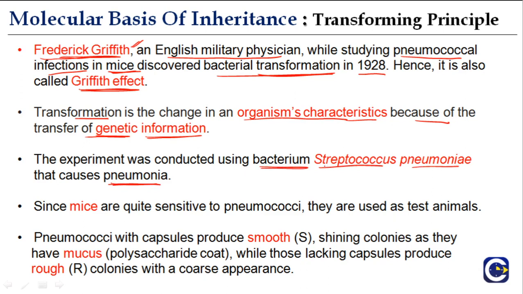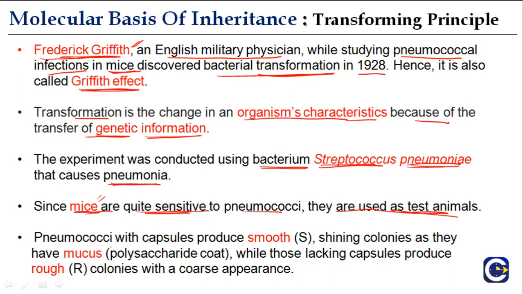Again, you have to remember this. By which bacterium is pneumonia caused? It is by Streptococcus pneumoniae. Again, in match the following questions, there can sometimes be this option as well. Since mice are quite sensitive to pneumococci, they are used as test animals, because when there is infection by Streptococcus pneumoniae in mice, they develop pneumonia and ultimately die. So this is the perfect test organism for this kind of experiment, and therefore they chose mice.